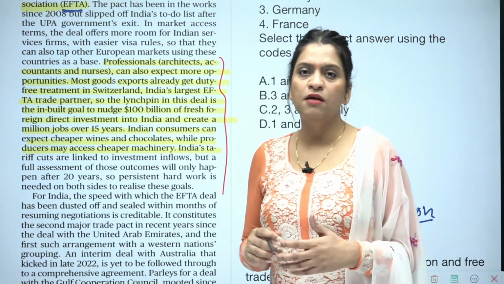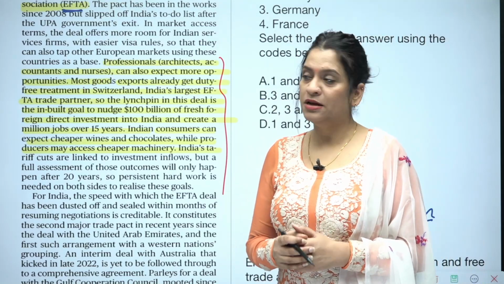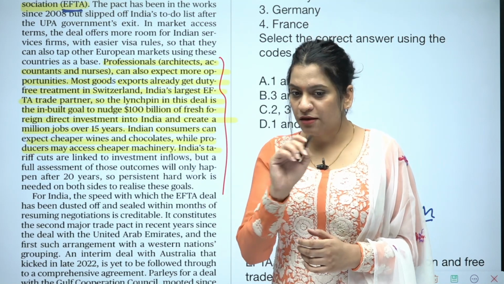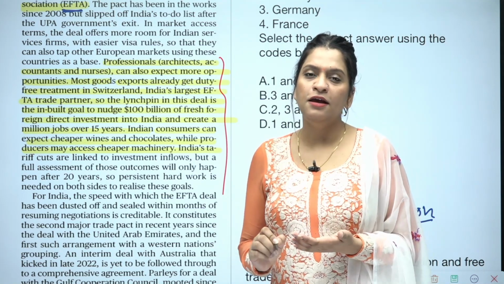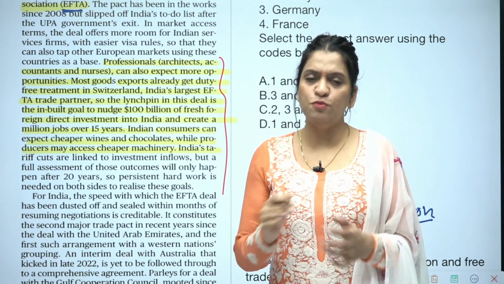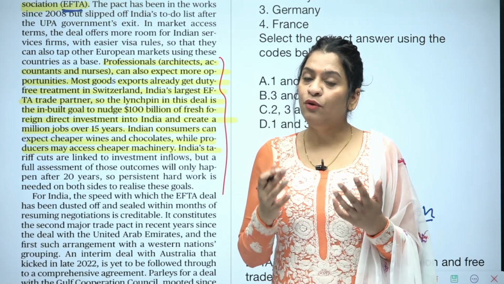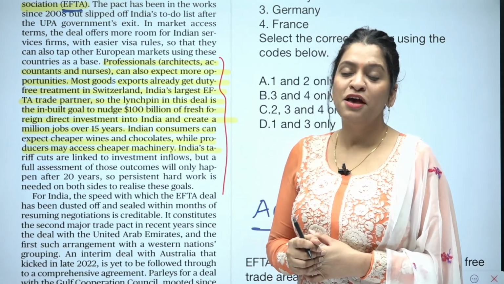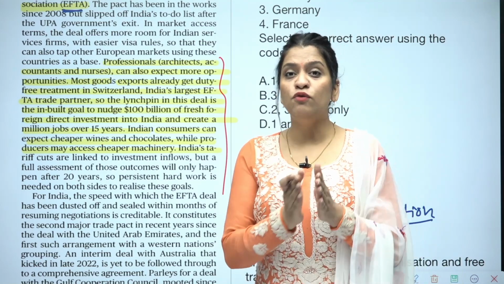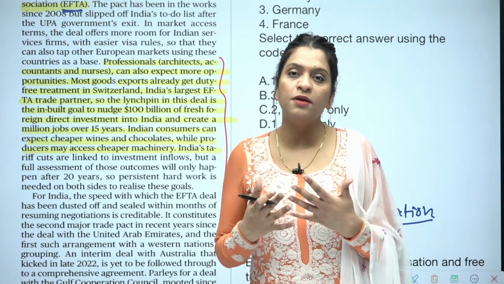Many students ask how to complete the newspaper in 40-45 minutes. This is how you complete the newspaper in 40-45 minutes, by quickly glancing at the paragraphs and knowing where to emphasize, which points to pick and which points to leave. And how do you develop such a sense? You develop it by referring to your syllabus and previous year question papers. That's how you develop this sense.